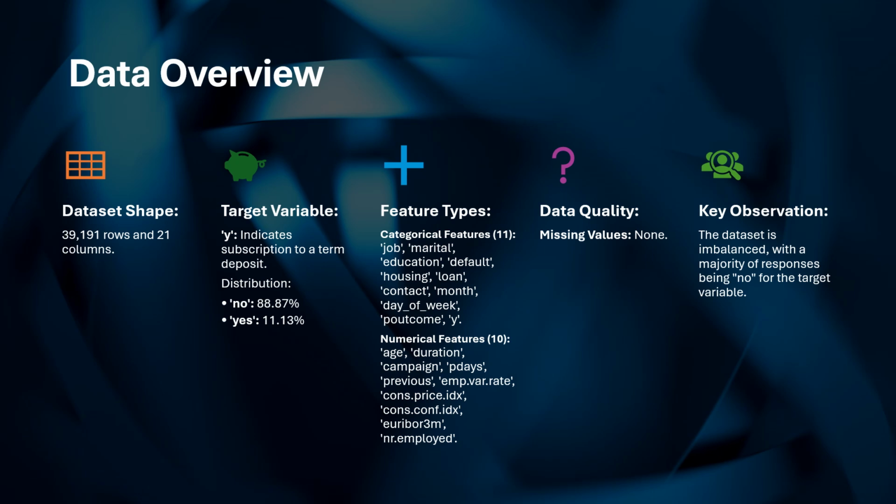The features are a mix of categorical and numerical. We had 11 categorical features like job, marital status, and education, etc., and 10 numerical features like age, duration, campaign, pdays, etc. This imbalance presented a major challenge.